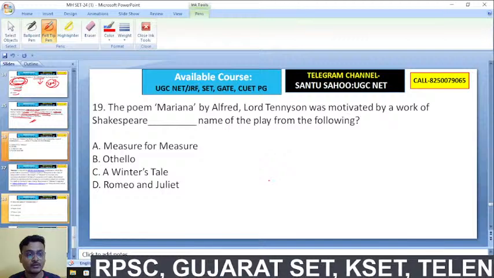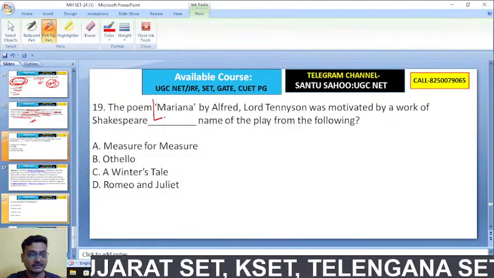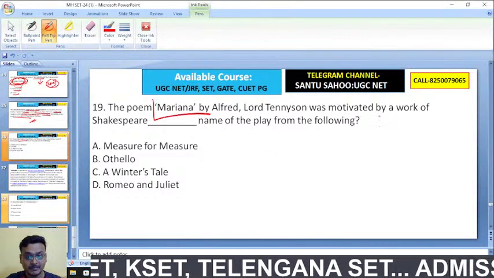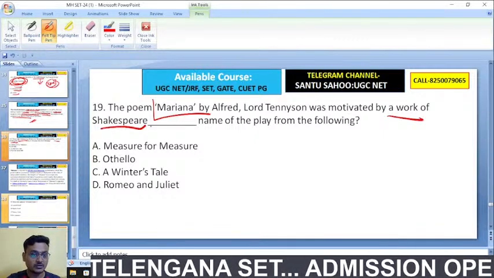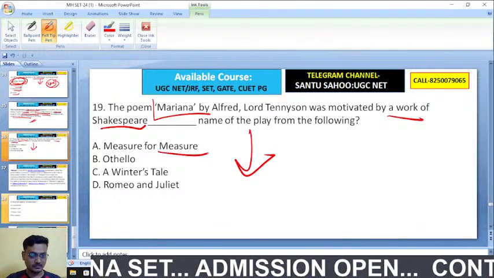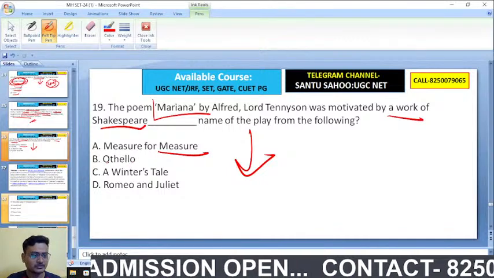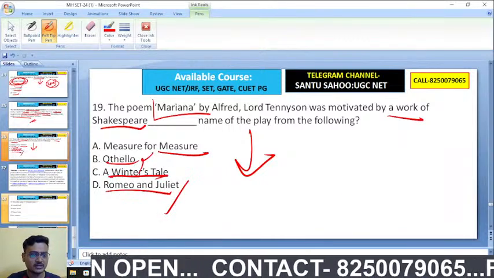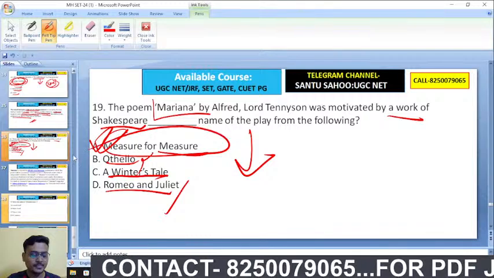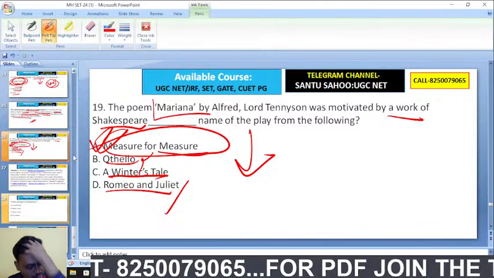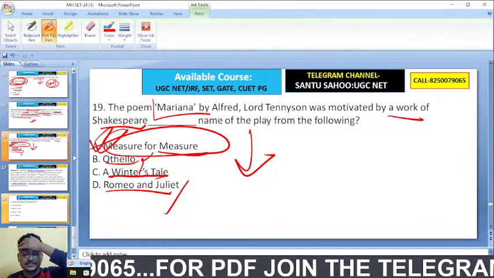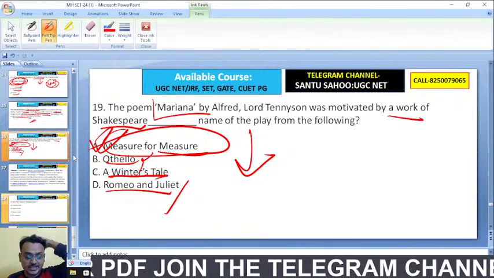Okay. The poem Mariana. Mariana is a poem by Alfred Tennyson, but motivated by a work of Shakespeare. Which play is this? Measure for Measure, Othello, The Winter's Tale, Romeo and Juliet. It's Measure for Measure. Okay, so Shakespeare's work, that is a problem play actually.